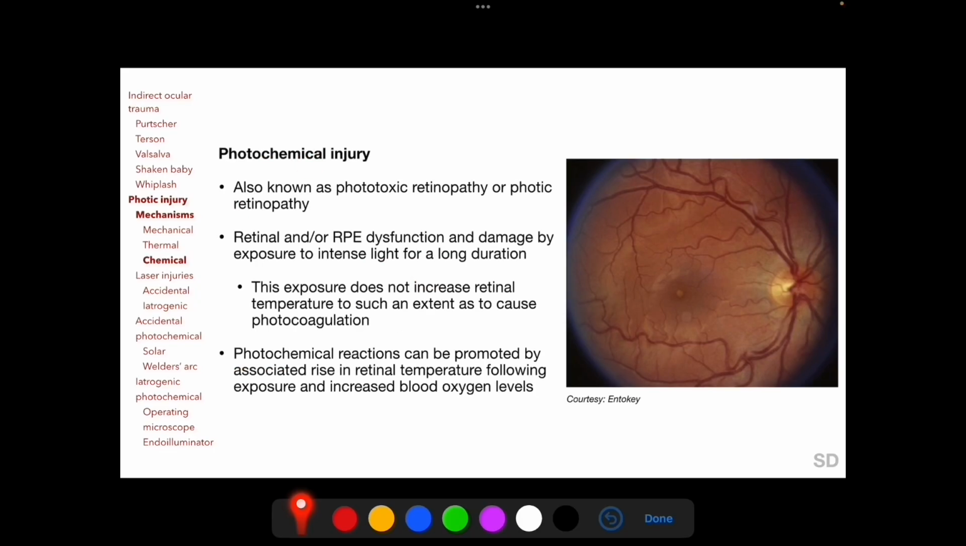Photochemical injury, also known as phototoxic retinopathy or simply photic retinopathy, is the occurrence of retinal and/or retinal pigment epithelial dysfunction and damage caused by exposure to intense light for a long duration, and exposures which exclusively cause photochemical injuries do not increase retinal temperature to such an extent as to cause photocoagulation, but photochemical reactions can be promoted by associated rise in retinal temperature following exposure and also by increased blood oxygen levels.